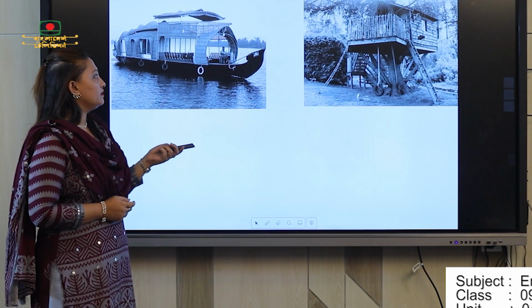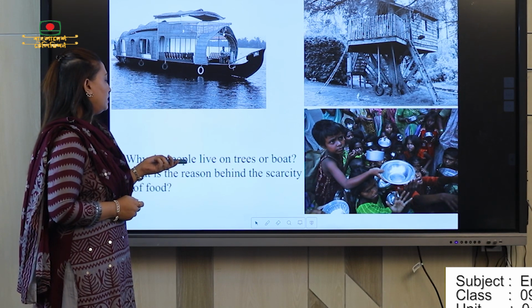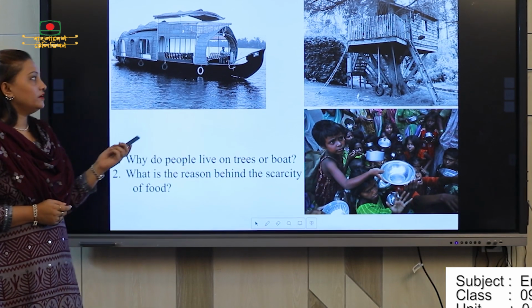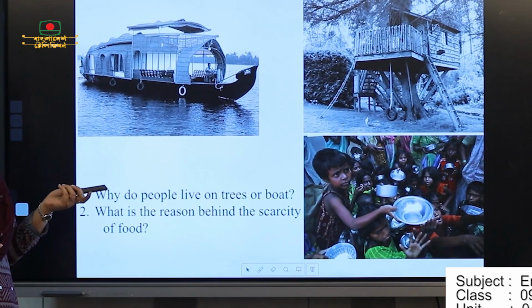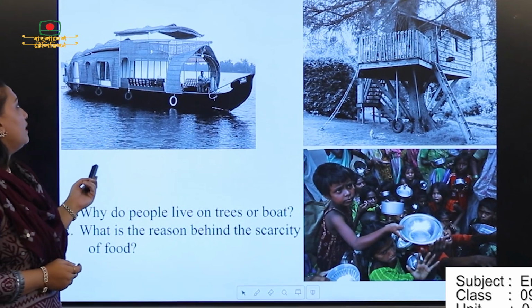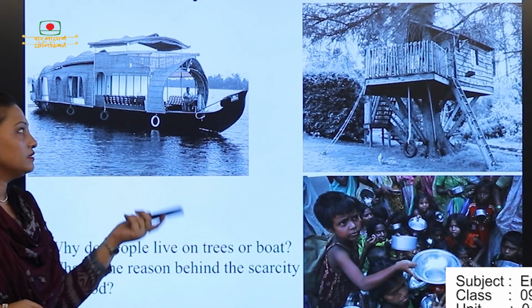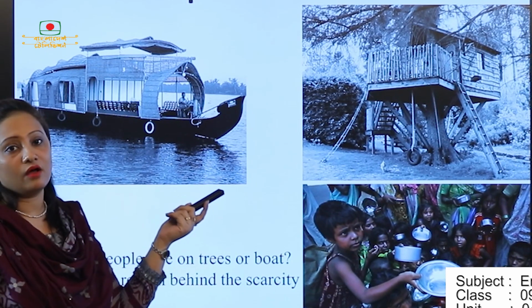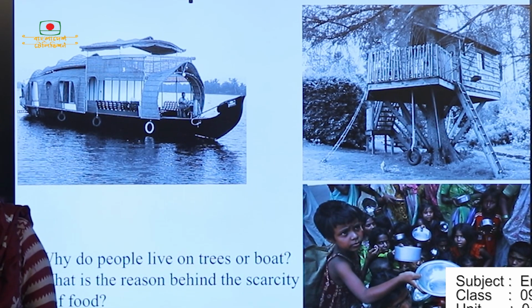What you can see are pictures, and you need to tell me, or imagine, what I am supposed to read today. Here you can see three pictures. There is a boat, there are people building their houses on trees, and there is scarcity of food.